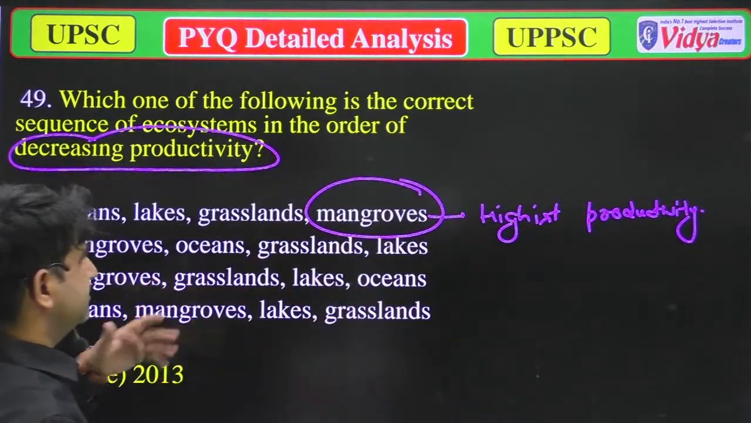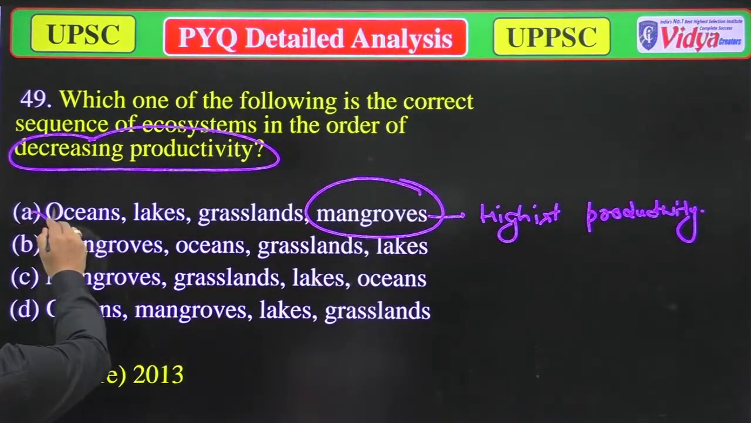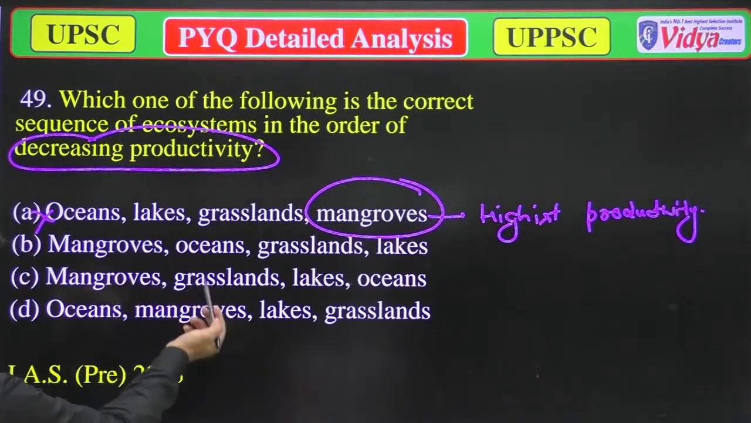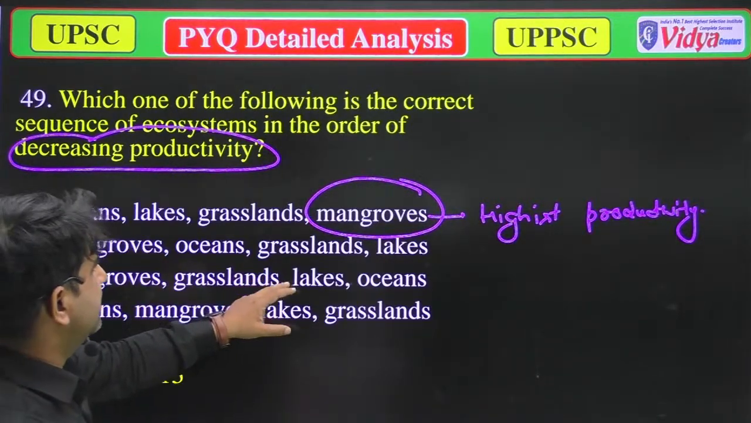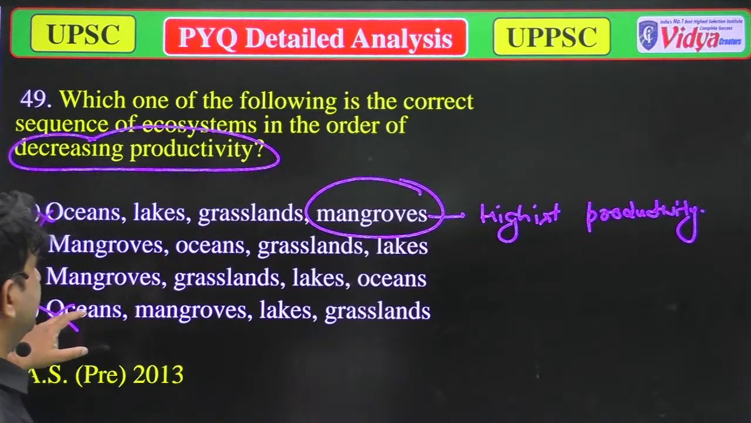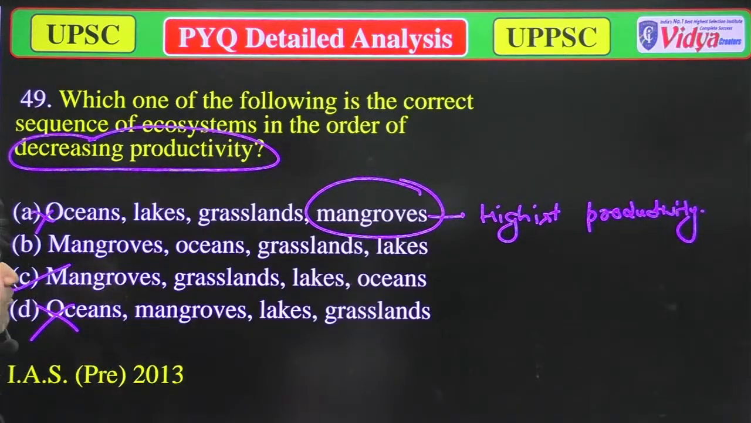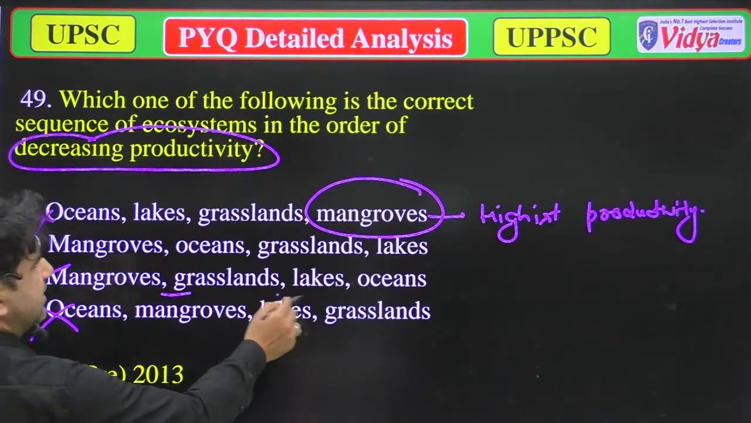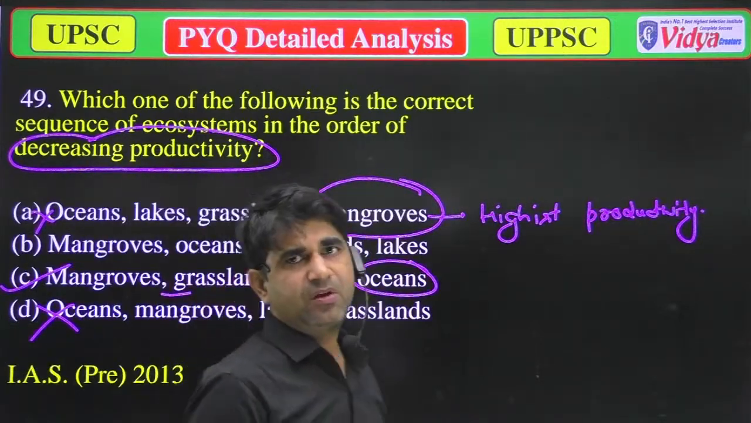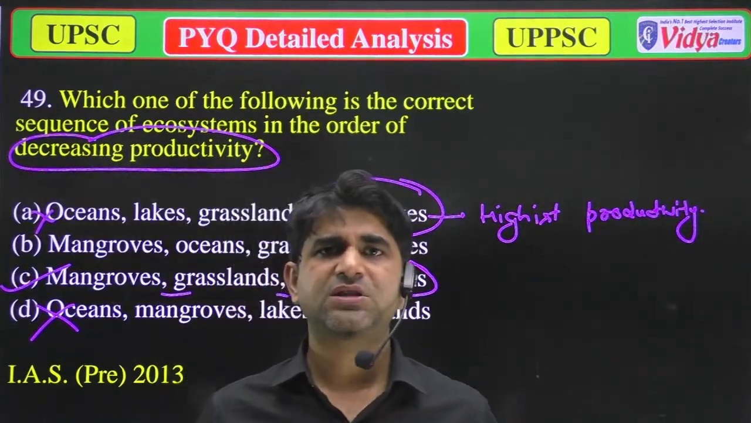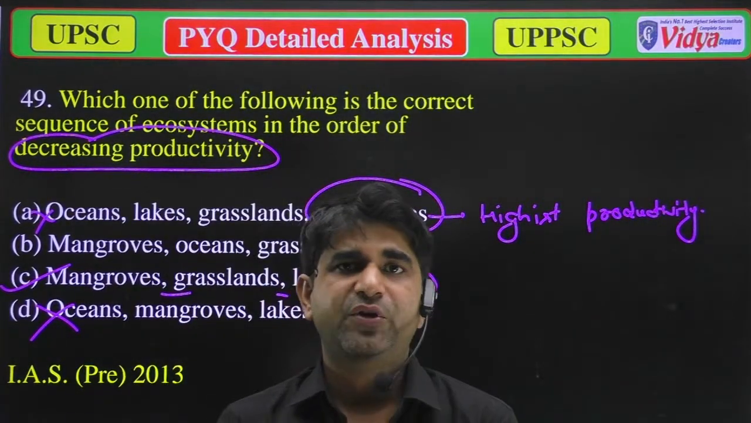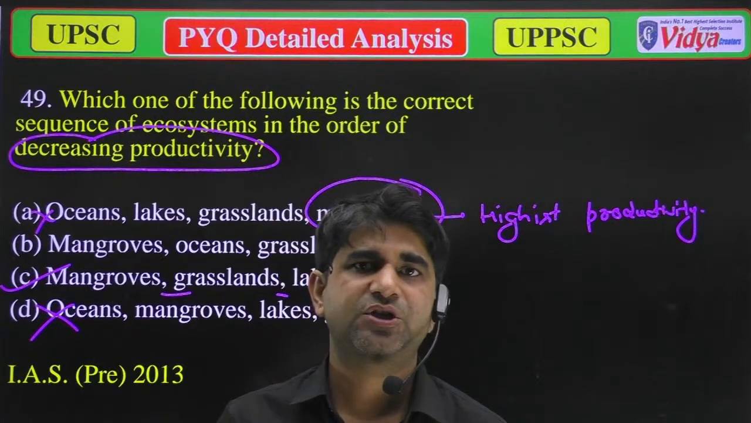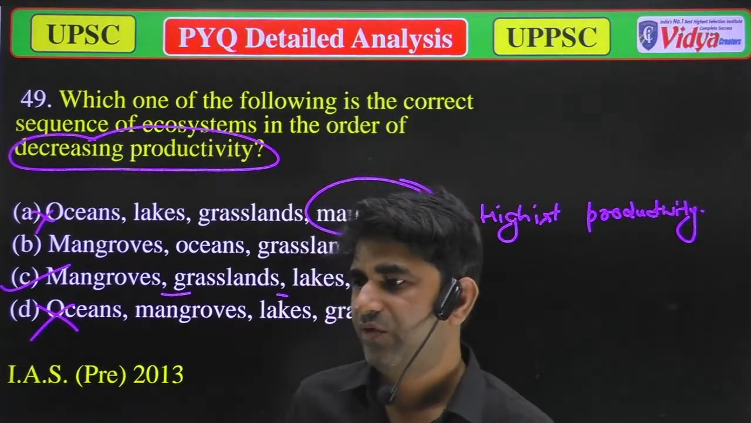So that option will be gone. In two options, mangroves are there, so this option is also wrong, because mangroves are the highest. Mangroves, then ocean, then lakes, then grassland. Mangrove, yeah, this is the correct answer, because mangroves has the highest, then grassland, then lakes, and ocean have the less productivity, because ocean has a very huge area where living beings are there. But when we talk about the productivity, they are less in comparison to the other areas.